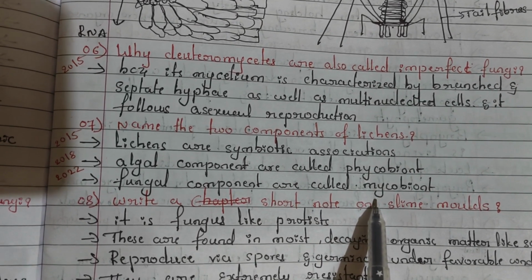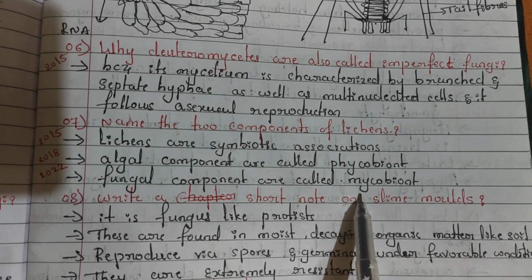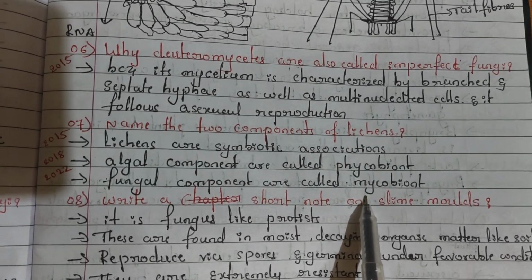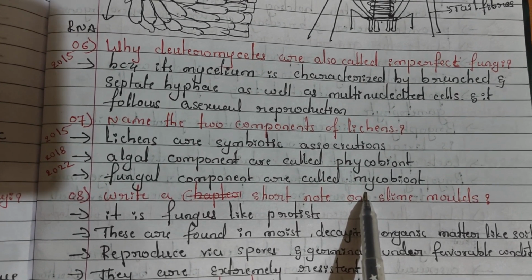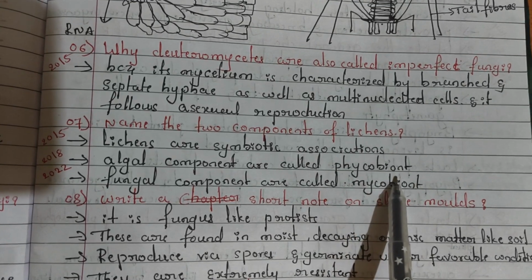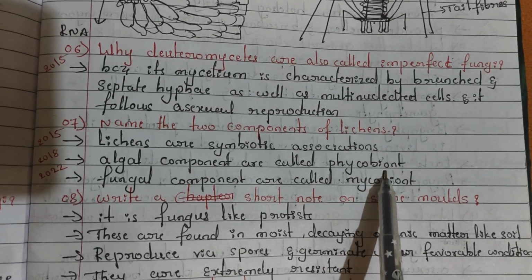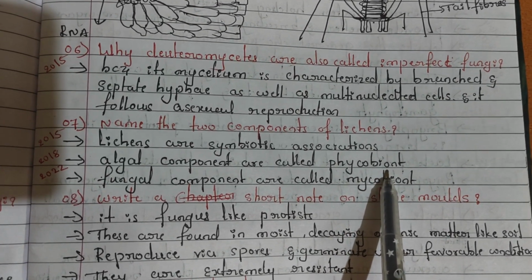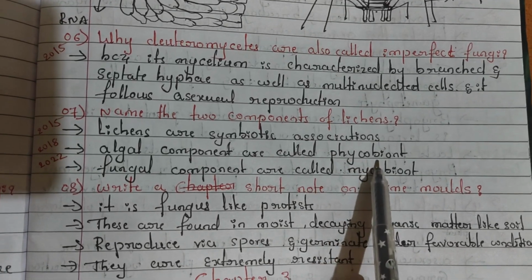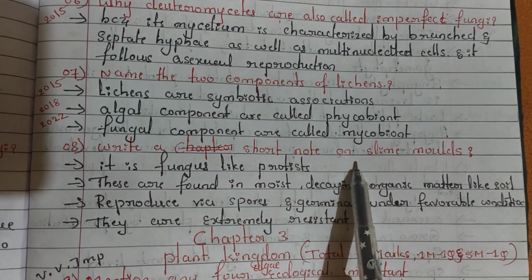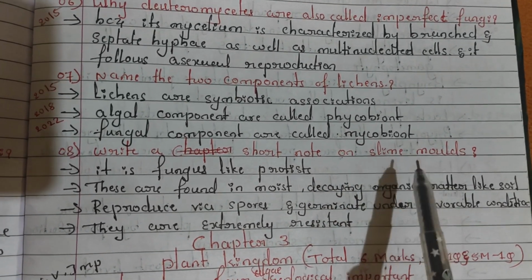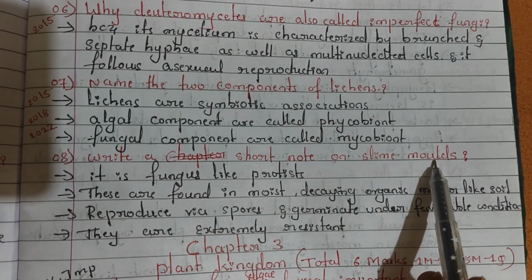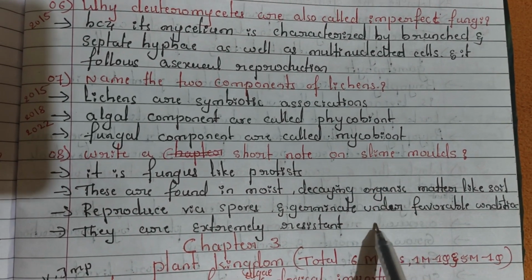You can refer to it, and my answers are very short and easy to remember. Some students suffer with pronunciation and difficult words, so they fear biology, and that's why I made short points. The next question is: write a short note on slime mold. If there is a question on slime mold, you have to write these points.